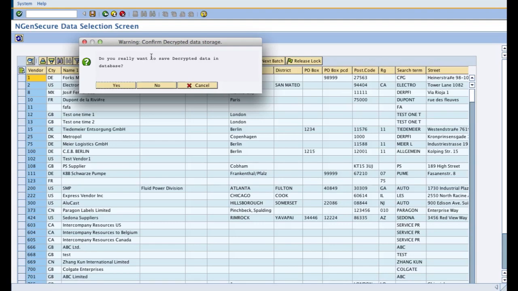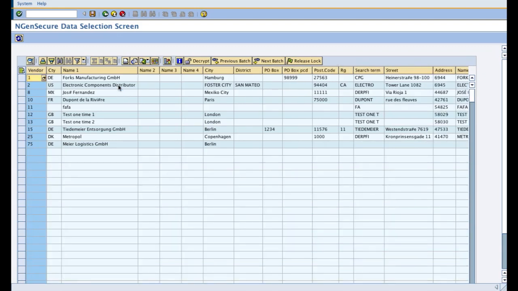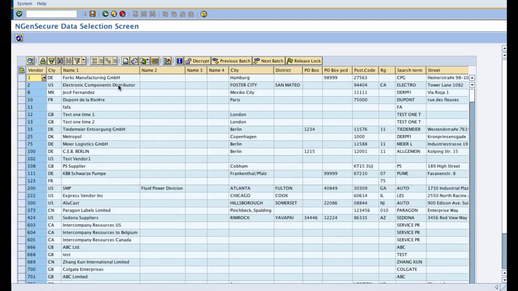So it asks for your confirmation to actually store decrypted data in the database, and I click on yes, and it has saved it.